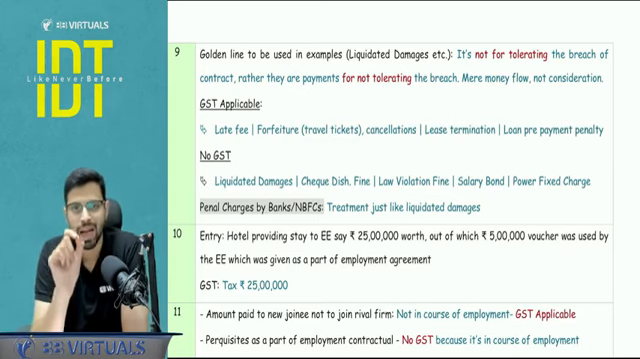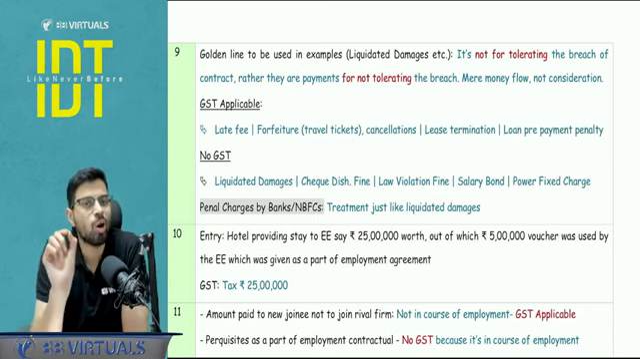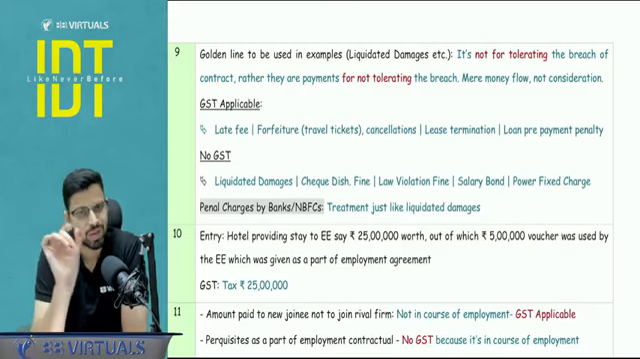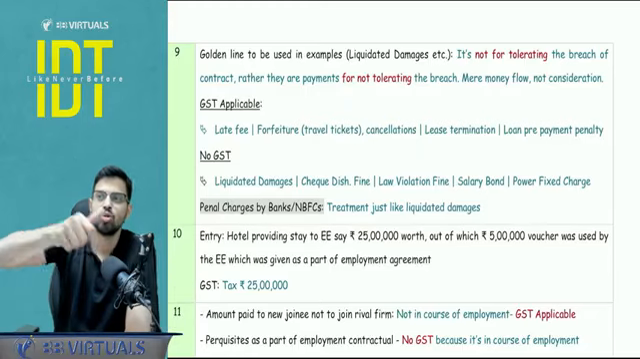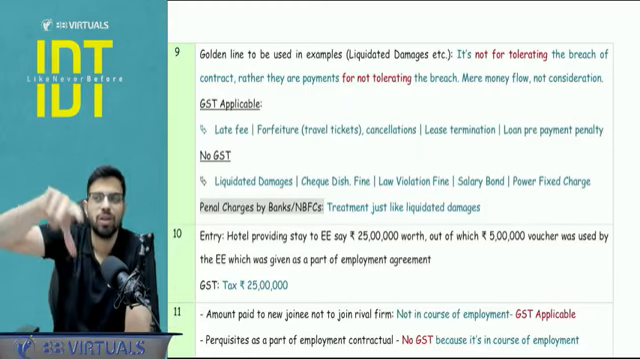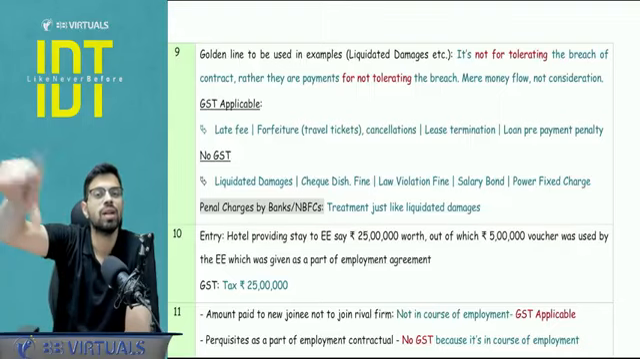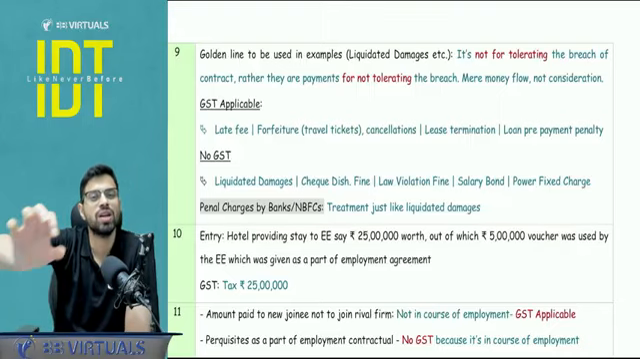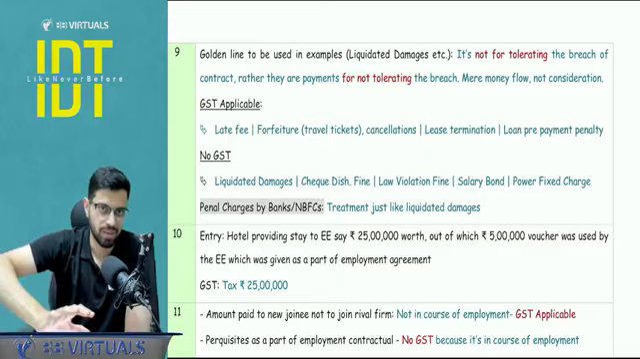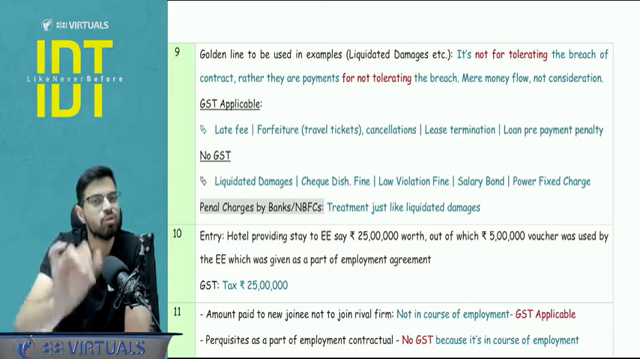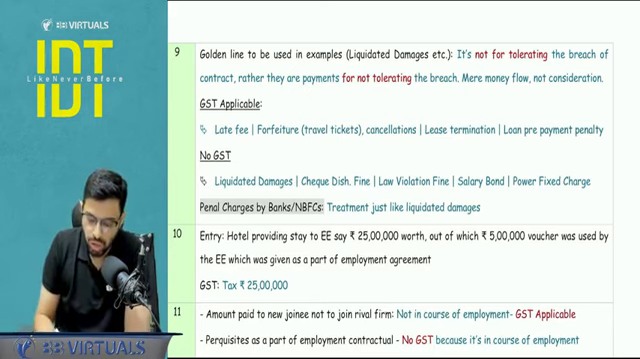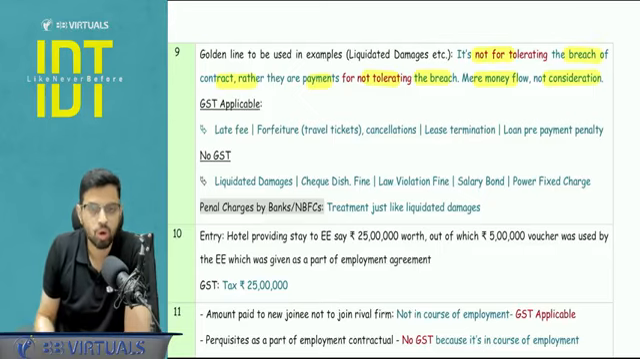The reasoning and the golden line I want in your notes is that it is not for tolerating, but it is for not tolerating. Now there is a subtle English involved here. It is not for tolerating, but it is for not tolerating. So when the parties enter into a contract, they do not enter into the contract to earn the liquidated damages amount. It is just to discourage the breach of the contract. It is a mere flow of money from one party to another. It is not a consideration. It was not the objective to earn that money. So this is the line you need to quote, that it is not for tolerating, but rather it is for not tolerating the breach. It is a mere money flow, not a consideration.